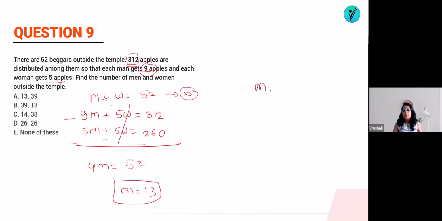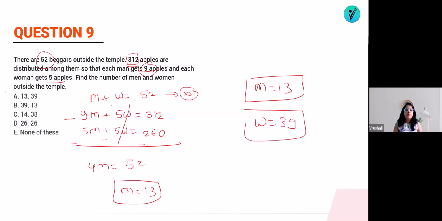That means the number of men is equal to 13 and the number of women will be how much? Out of 52, 52 minus 13 will be 39. So men to women is 13, 39. The answer will be option number A. Option B won't be the answer because they have asked you men and women, so first men will be there, so 13 will be there. That's it. The answer is option number A.